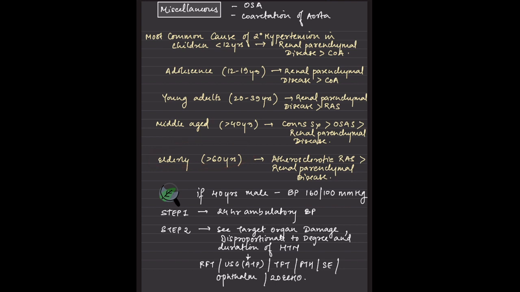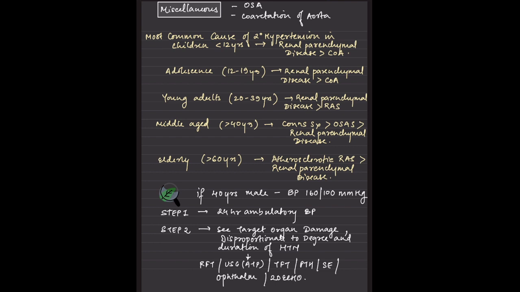Now, if a male patient comes to you and his BP is say 160/100, the first step is 24-hour BP monitoring, not straight away adding medications. In India, we straight away add medication because there is an issue with compliance, and the patient may not show up for the next visit. So that's why we start him on antihypertensives. But the correct step is adding 24-hour ambulatory BP monitoring to his prescription.